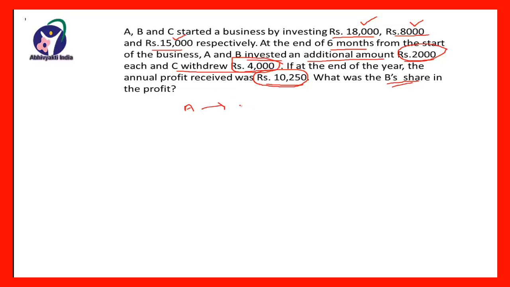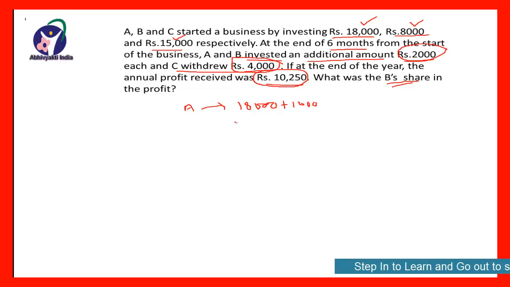A invested rupees 18,000, and since he has not withdrawn any amount, so for 1 year he invested rupees 18,000 plus after 6 months he invested 2,000 rupees more. For 6 months 2,000 rupees more, it means for 1 year he invested additional 1,000 rupees, and therefore his total effective investment is rupees 19,000.